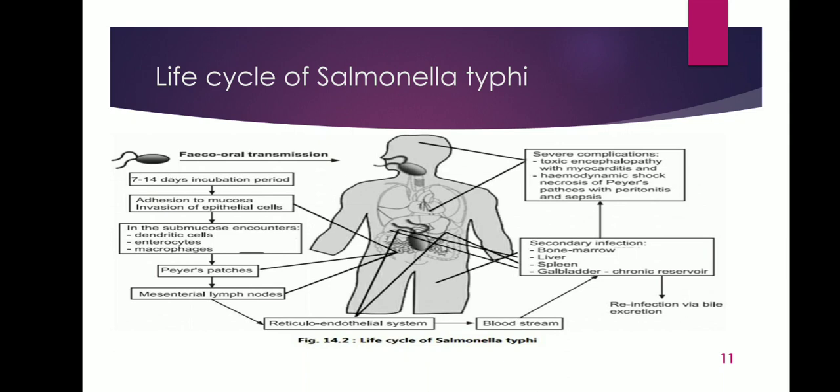Then it enters the small intestine and then the bloodstream, causing bacteremia, meaning bacterial infection in blood. After that, it causes a secondary infection in the bone marrow, liver, spleen and gallbladder. If it remains untreated after 2 to 3 weeks, it causes severe complications: toxic encephalopathy with myocarditis, meaning inflammation of cardiac muscles, and hemodynamic shock, necrosis of Peyer's patches with peritonitis and sepsis.